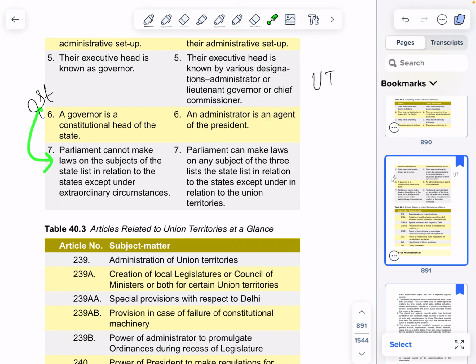State, parliament cannot make laws on the subject of the state list in relation to the states except under extraordinary circumstances. UT, parliament can make laws on any subject of the three lists, including the state list, in relation to the union territories.